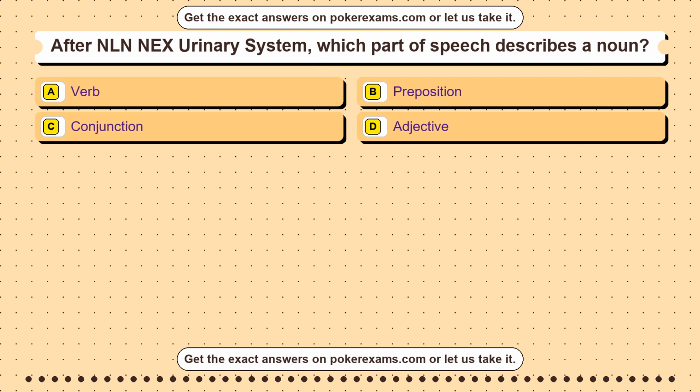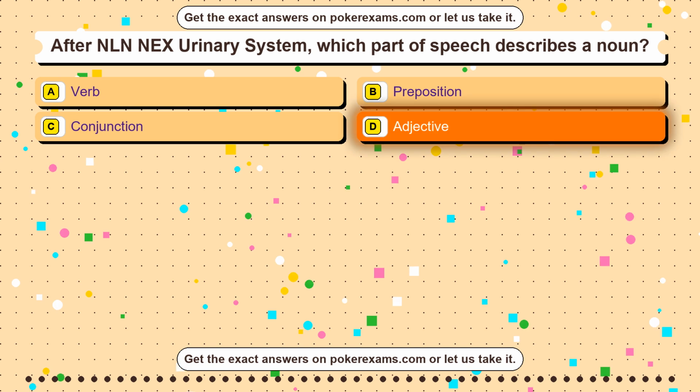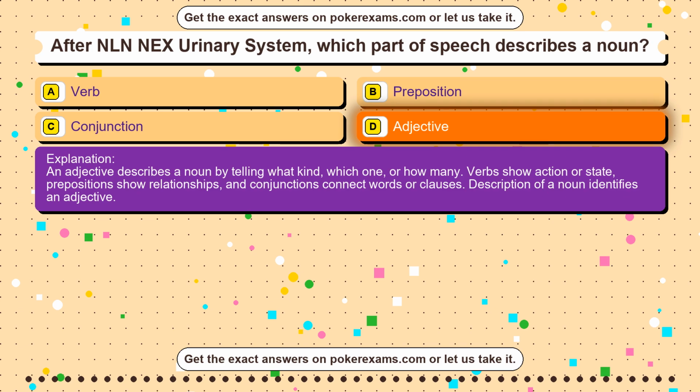Question 26. After GED Social Studies Review, which word best replaces very big? Option A, tiny. Option B, weak. Option C, brief. Option D, enormous. The correct answer is option D. Adjective. Enormous means very big. Tiny is the opposite, weak refers to strength, and brief refers to length or time. Strong vocabulary improves RLA precision.